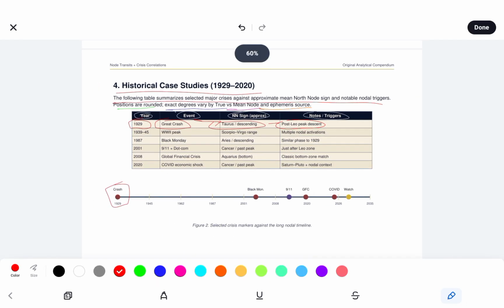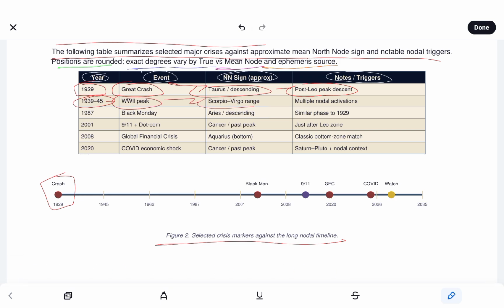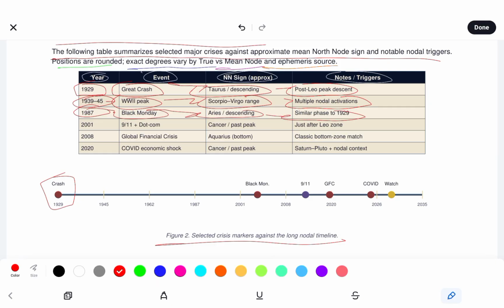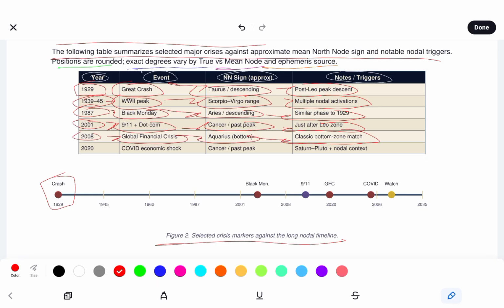Right, and here is the selected crisis markers against the long nodal timeline. So 1939 through 45, WW2 peak, Scorpio Virgo range, multiple nodal activations. 1987, Black Monday, Aries descending, similar phase to 1929. 2001, 9/11 and dot-com, Cancer past peak, just after Leo zone. 2008, global financial crisis, Aquarius bottom, classic bottom zone match. And 2020, COVID economic shock, Cancer past peak, Saturn, Pluto, and nodal axes.